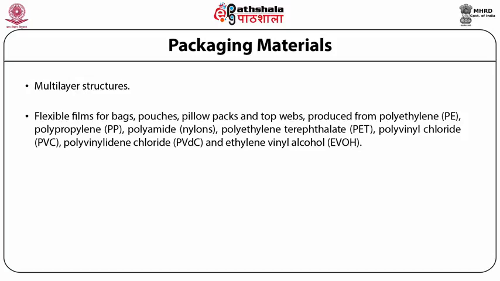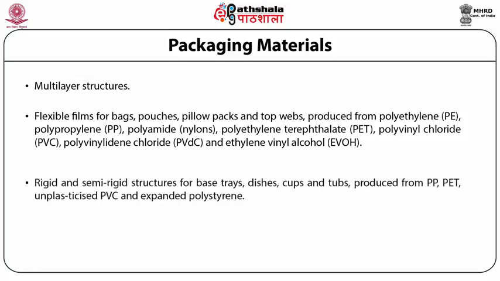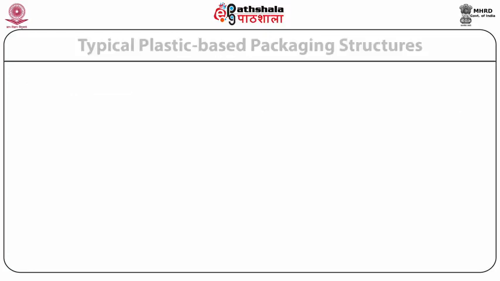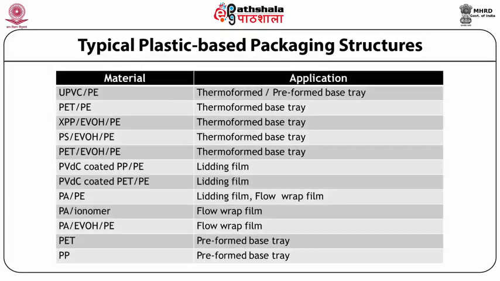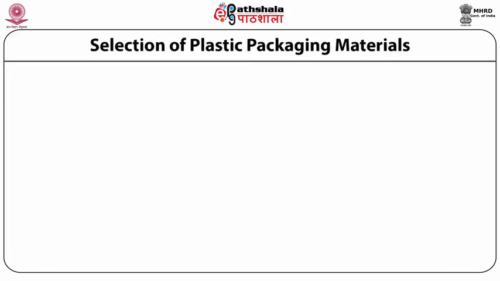Commonly used plastic flexible laminates are produced from polyethylene, polypropylene, polyamide or nylons, polyethylene terephthalate, polyvinyl chloride, polyvinylidene chloride, and ethylene vinyl alcohol. Rigid and semi-rigid structures are commonly produced from polypropylene, polyethylene terephthalate, unplasticized polyvinyl chloride, and expanded polystyrene. The table shows typical plastic-based packaging structures and their applications. Several factors must be considered when selecting packaging materials for MAP applications.